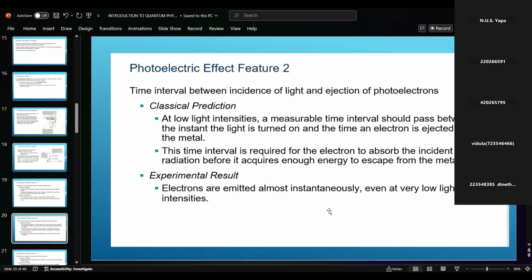But in the experimental results, electrons are emitted almost instantaneously, even at very low light intensity. Right? Electrons are ejected instantaneously. We cannot see a large time difference, as the classical theory would explain for the time interval. Even at very low light intensity, we can see electrons are emitted instantaneously. Right?